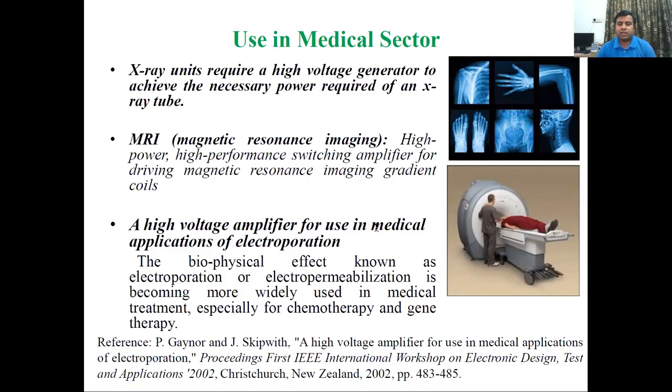A high voltage amplifier is used in medical applications of electroporation, especially known in chemotherapy and gene therapy. Students may refer to the important publication, a high voltage amplifier for use in medical applications of electroporation, for further study.